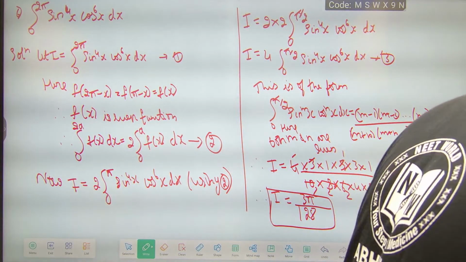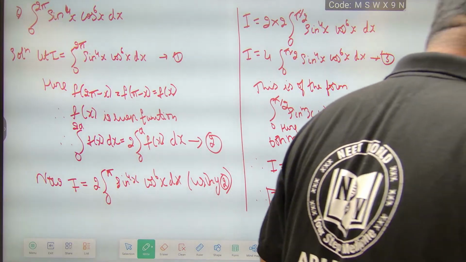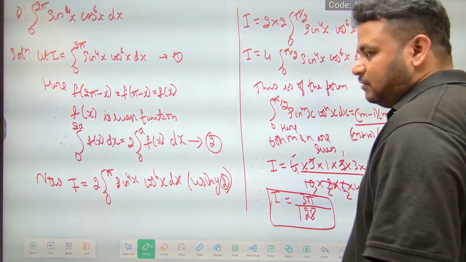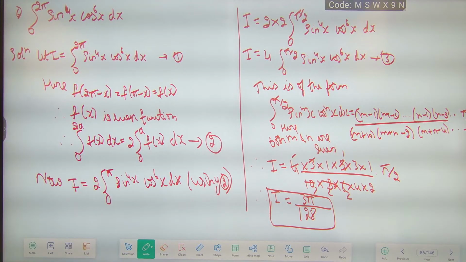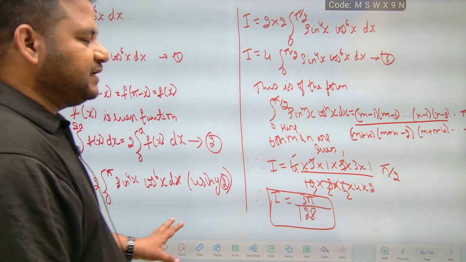Let me check the answer. Therefore I is equal to 3 pi by 128, we will get 3 pi by 128. Clear, got it? Fine Lata, that's good. So 3 pi by 128 is the final answer, friends.